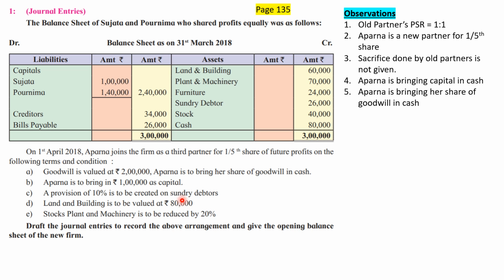This is an adjustment of revaluation. We will use the revaluation account, which is also called the P&L adjustment account, for recording this transaction. Now be careful, the transaction is not of rupees 80,000. The current value is 60,000, and the problem has told us to record land and building at rupees 80,000. It means the problem is telling you what the new value should be. Instead of 60, what should be the new value in the closing balance sheet? It should be 80.